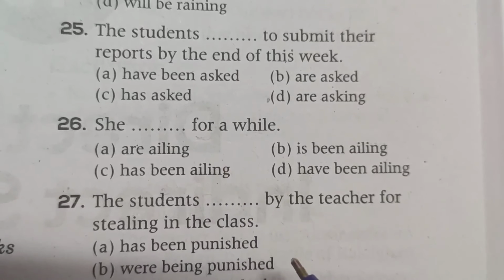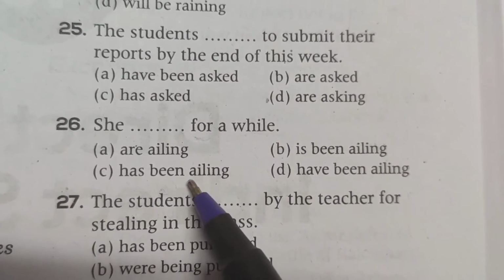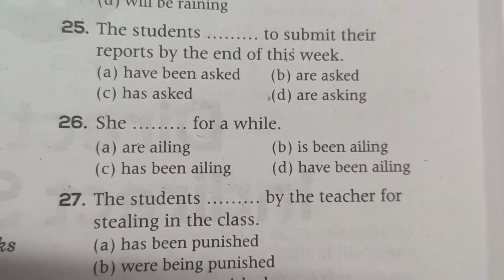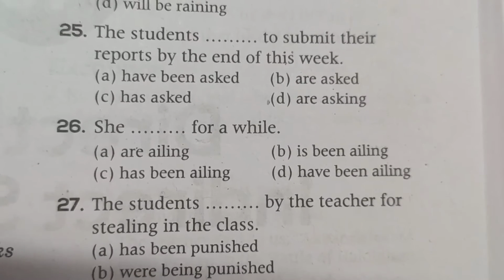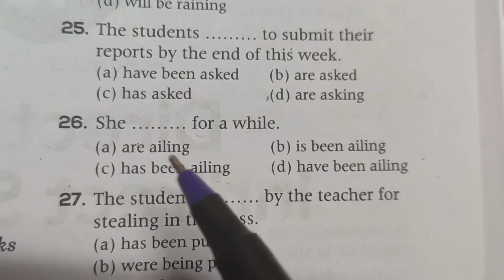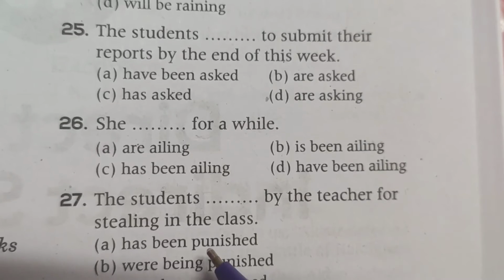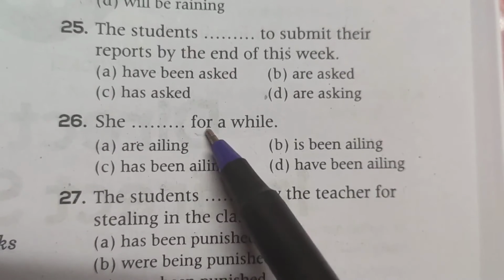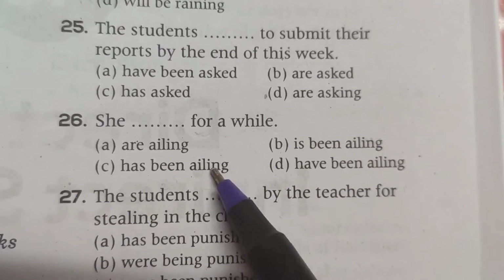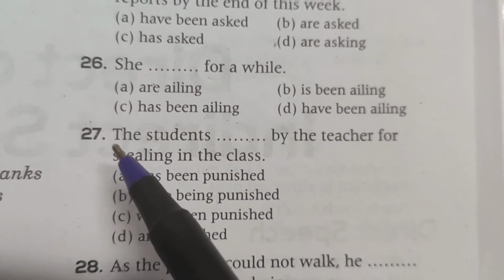A small homework for you. You go search and find out the meaning for the word ailing. I can teach you what is ailing, but I'll not do that. You refer a dictionary. You go to Google and search what is the meaning of ailing. Has been ailing, present perfect continuous. Why are we using present perfect continuous? Because for plus period of time. For is a clue word for present perfect continuous. She has been ailing for a while.